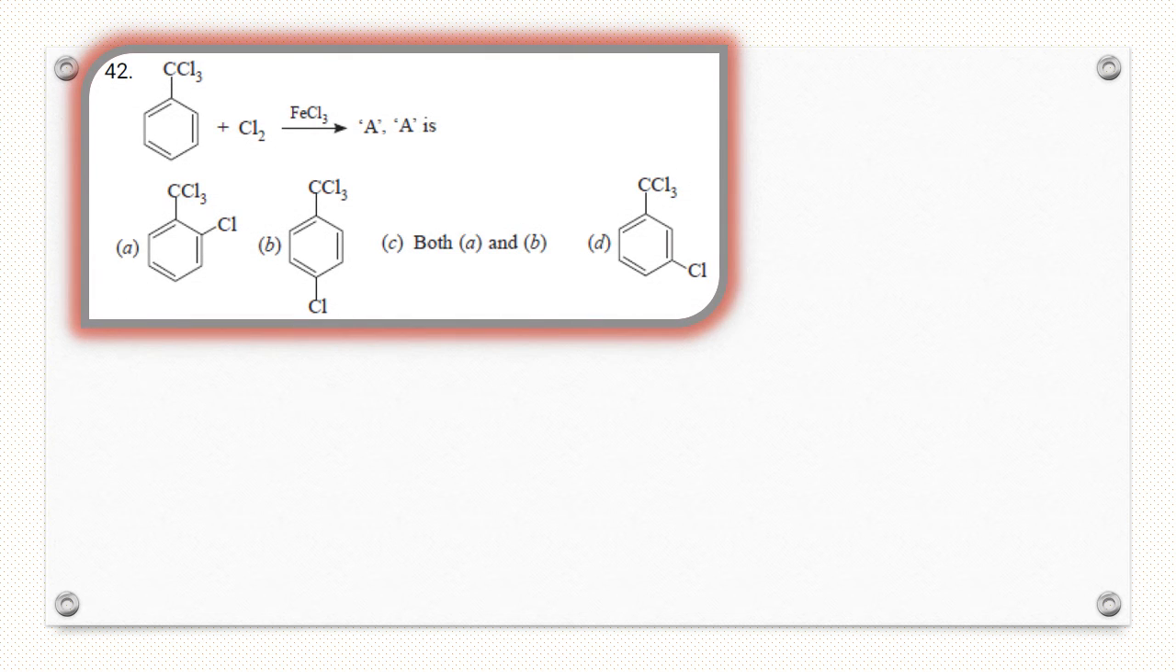Question number 42. Here CCl3 is an electron withdrawing group, and this is a meta director. It directs the incoming electrophile, that is Cl, to the meta position. So answer D is correct.